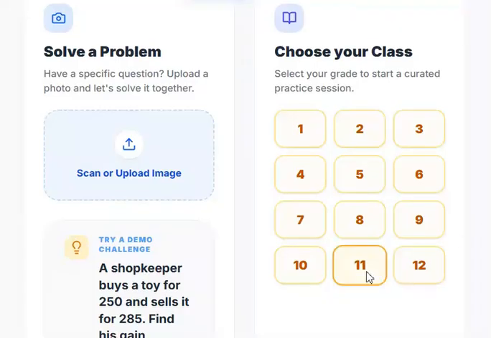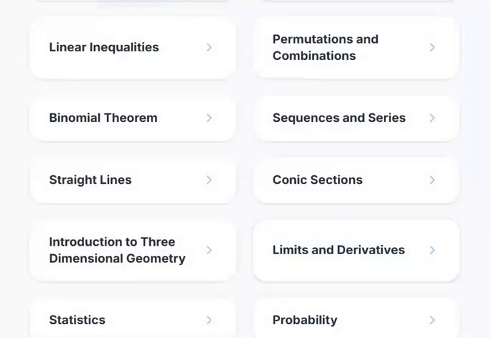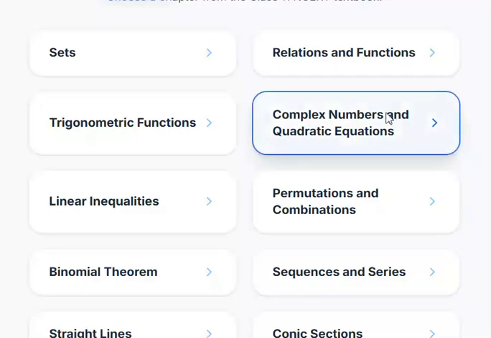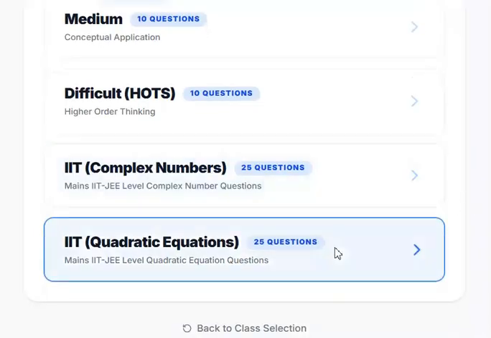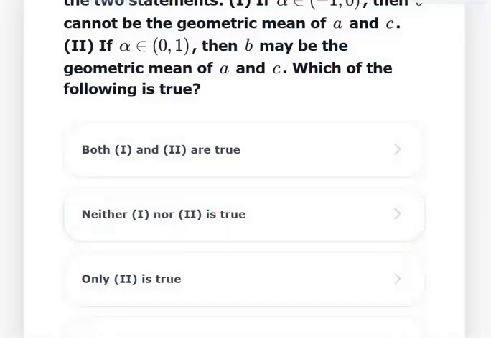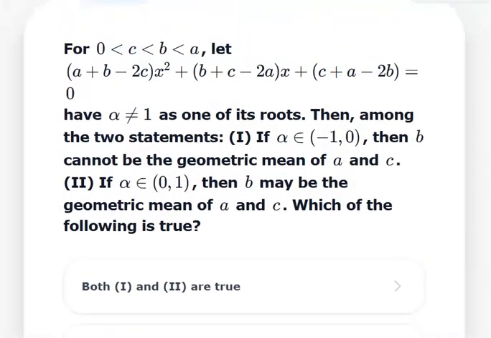Let's take class 11th. We'll take chapter quadratic equation and we take an IIT mains question. So let's first try to understand this question, and you can take a pause and try to solve it on your own.